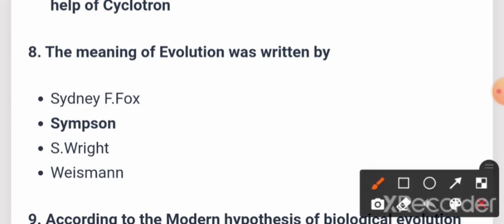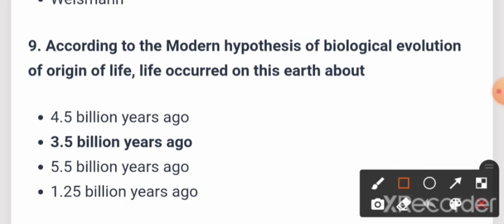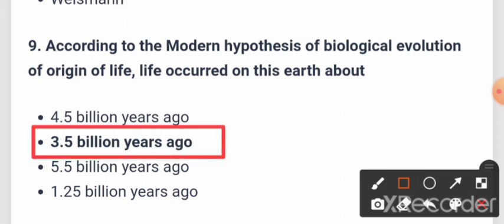Now the Meaning of Evolution was written by Simpson. Option B is the correct answer. According to the modern hypothesis of biological evolution, origin of life occurred on this earth about 3.5 billion years ago. Option B is correct, that is 3.5 billion years ago.